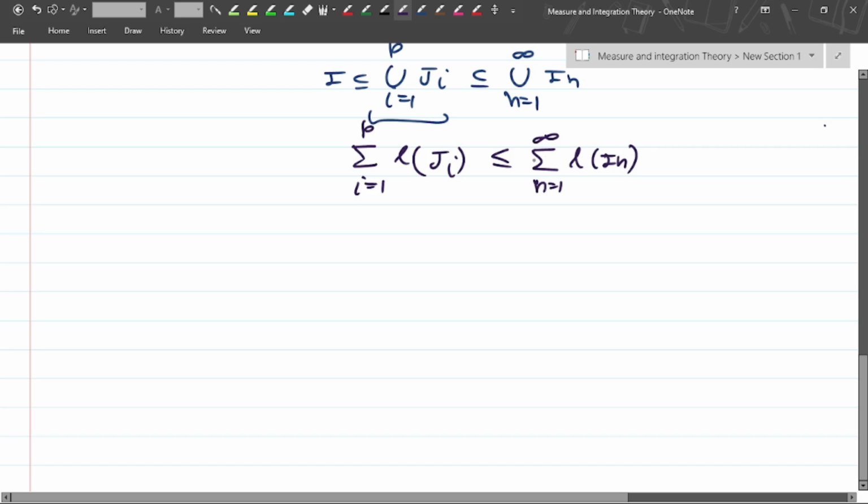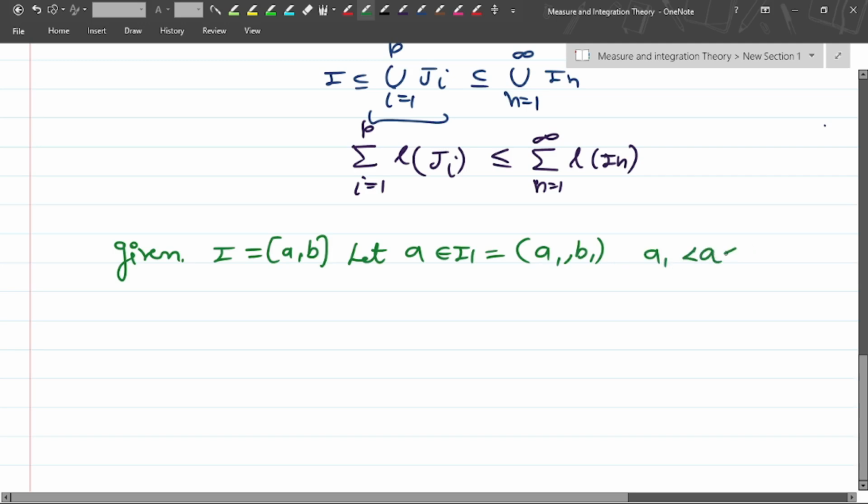Now, what is given? I is the interval, and let a belong to the open interval I1, that is a1, b1, in such a way that a1 is less than a is less than b1.